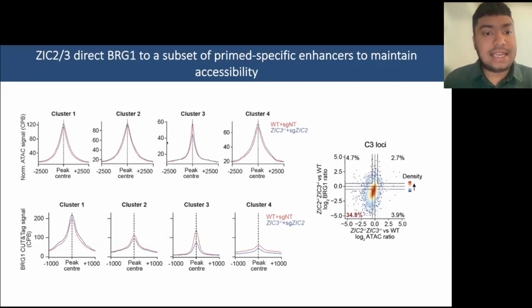When we look at ATAC-seq data, as you can see, cluster 3 loci generally lose accessibility upon loss of ZIG2 and ZIG3, and they also lose BRG1 occupancy over cluster 3 peak sets. This is not something that's seen across the other clusters, and is further highlighted by this scatter plot here, where you can see most of these cluster 3 peaks in the bottom left quadrant. So essentially, if a given locus loses BRG1 occupancy, it also loses accessibility via ATAC-seq upon loss of ZIG2 and ZIG3.